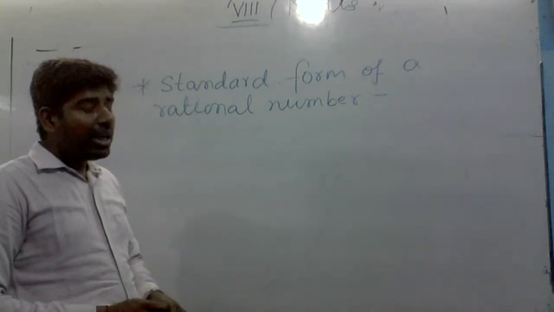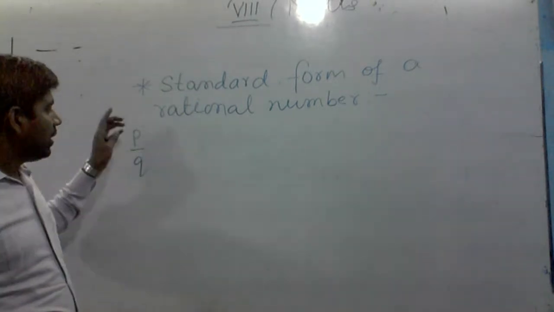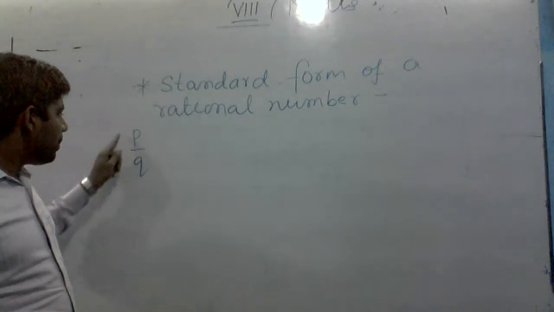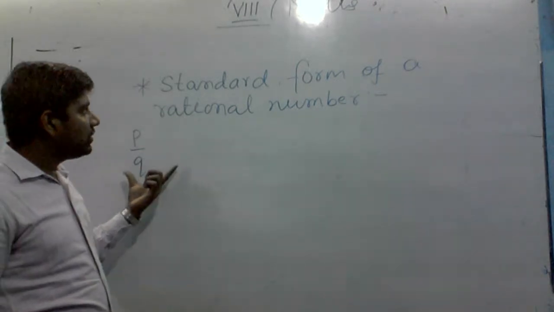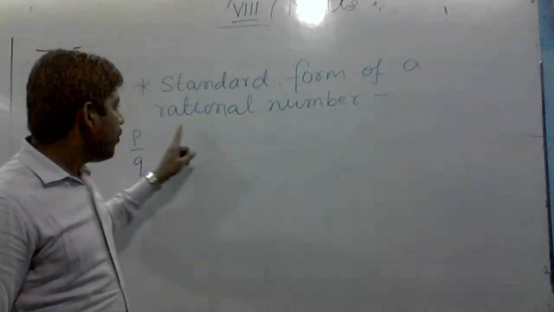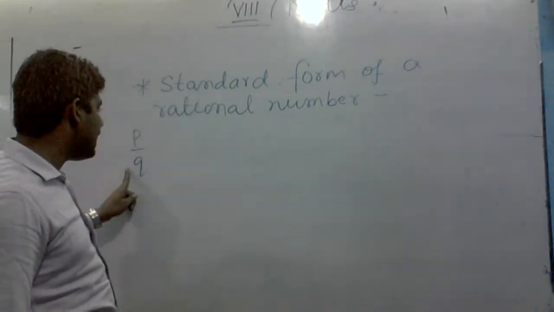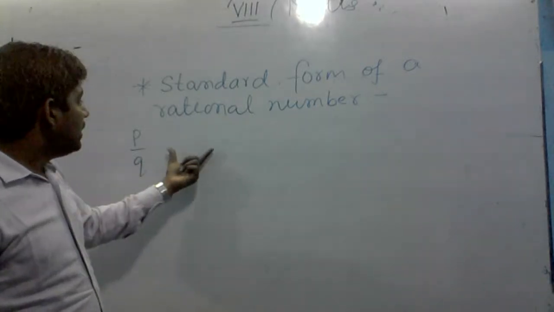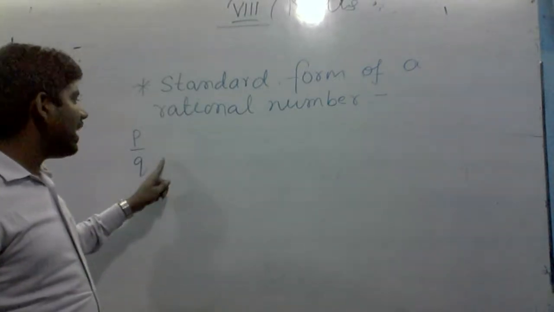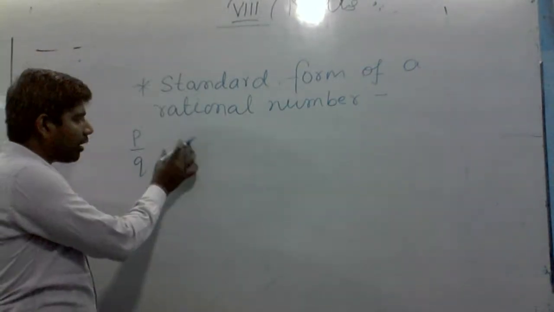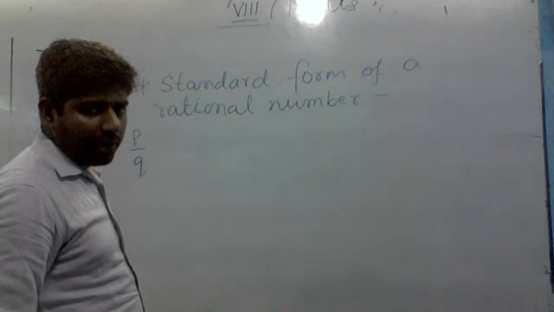So, suppose p by q is a rational number. It will be said to be in the standard form when p and q are integers, and there should not be any common divisor of p and q other than 1.